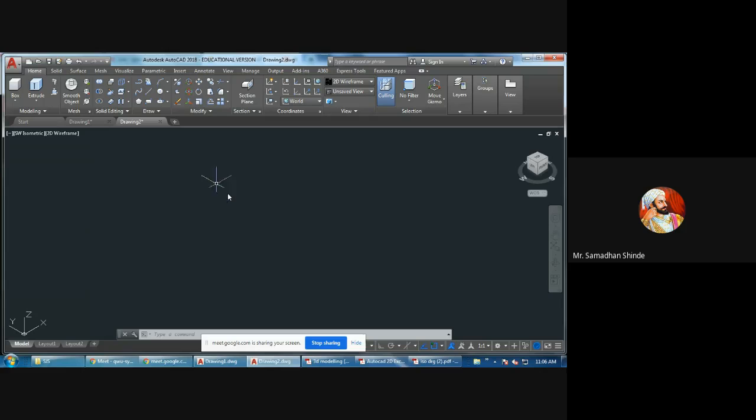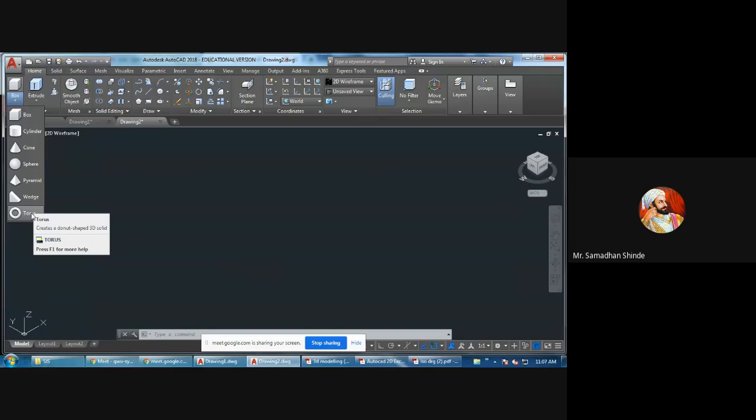So today in 3D we will see the basic primitives. Basic primitives means the basic things which we can draw. Here the list is coming, so if possible, you can read that list. The first one is box, the second is cylinder, then cone, sphere, pyramid, wedge, and torus. This is the list of basic primitives.